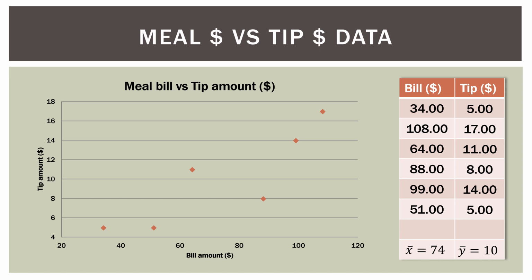Okay, so this is the data we've been using all throughout this series. It is the bill amount and then the tip amount for a series of meals at a restaurant. Again, this is data I made up. You can see the bill and tip variables over here on the right, and then the mean amount for each one, $74 for the bill amount, and then $10 for the tip amount. Over here on the right, and then the graph.